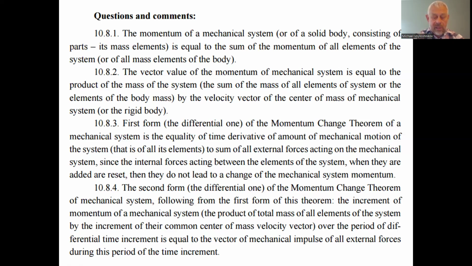The second form is as well the differential one of the momentum change theorem of a mechanical system, following from the first form of this theorem. I mean that maybe all forms of the momentum change theorem follow from each other. That is, the incremental momentum of a mechanical system, the product of total mass of all elements of the system by the increment of the common center of mass velocity vector, over a period of differential time increment, is equal to the vector of mechanical impulse of all external forces during the period of the time increment. This directly goes from the first differential definition of the momentum change theorem.